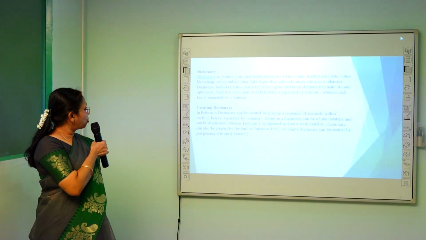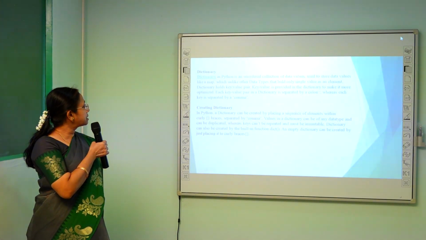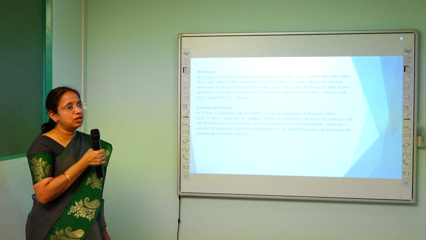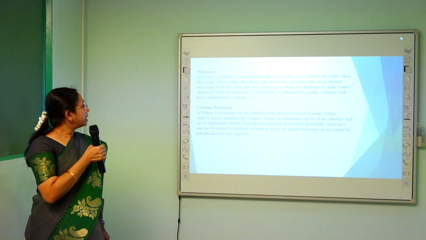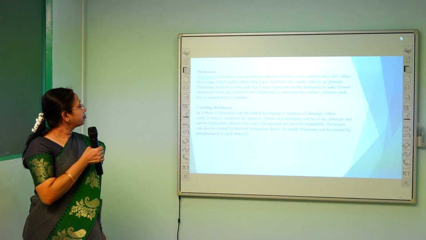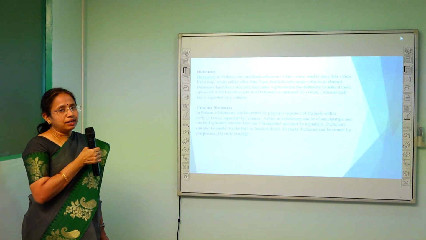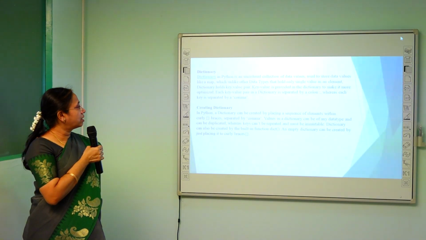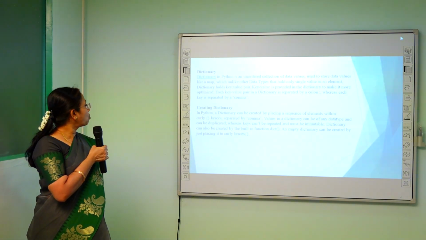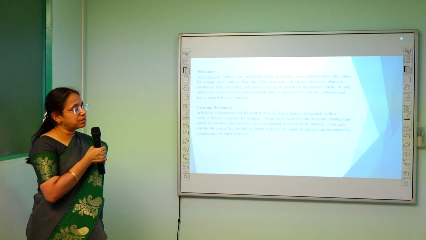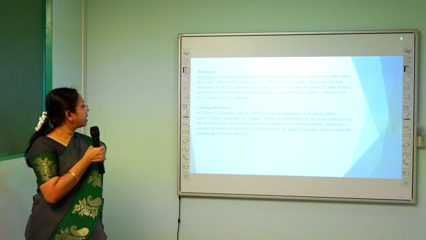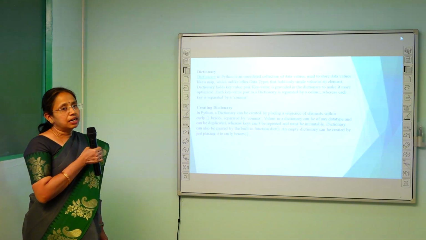Next topic is about dictionaries. In Python, a dictionary is an unordered collection of data values used to store data values like a map. It can be mapped through key and value pairs. A key value is provided in a dictionary to make it more optimized. It is separated with a colon, and each key-value pair is separated with commas.